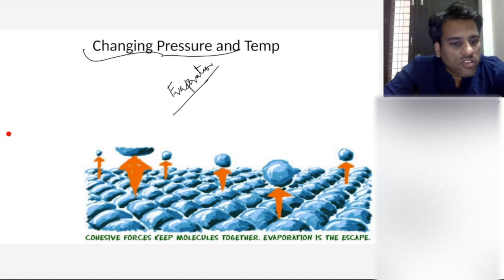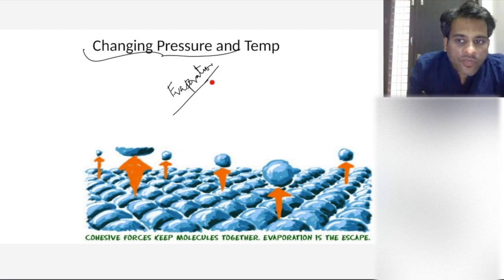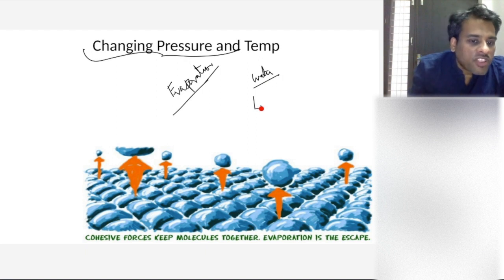Is evaporation only for water? Okay, in case of water, tell me, I want this answer from everyone. In case of water, at what temperature does evaporation occur?